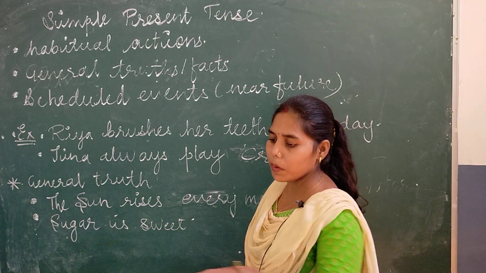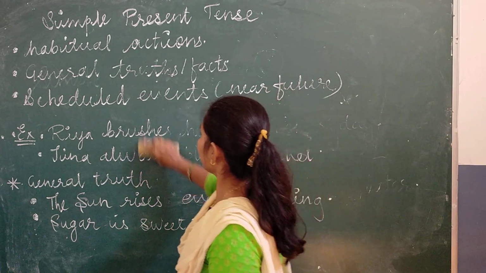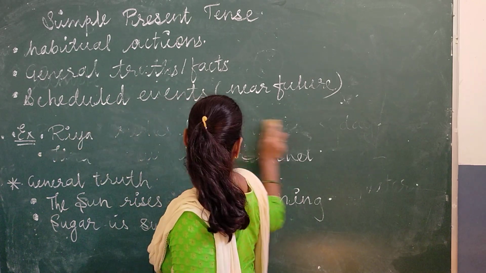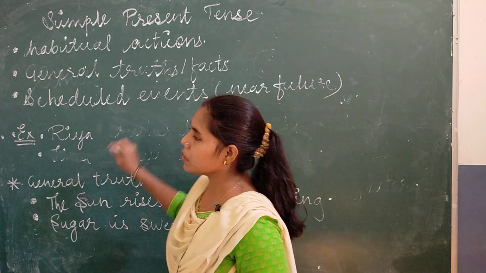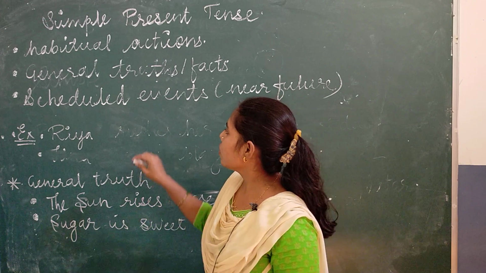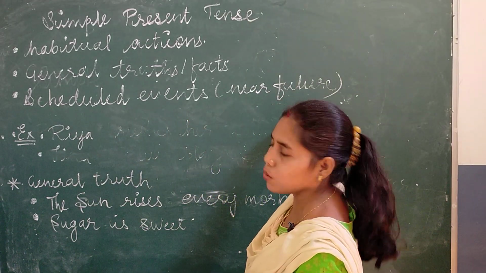So our next topic is scheduled events. The simple present tense is used for expressing scheduled events in the near future.